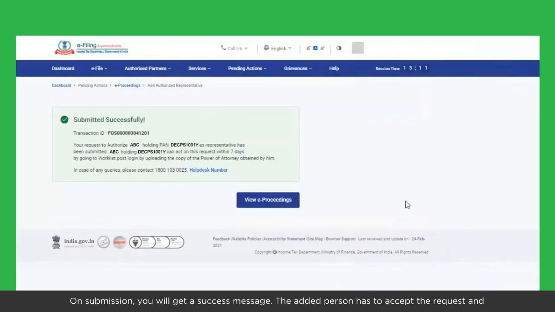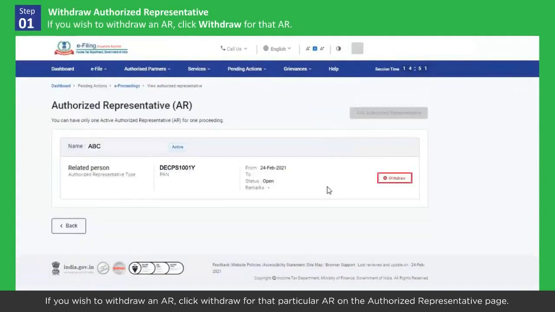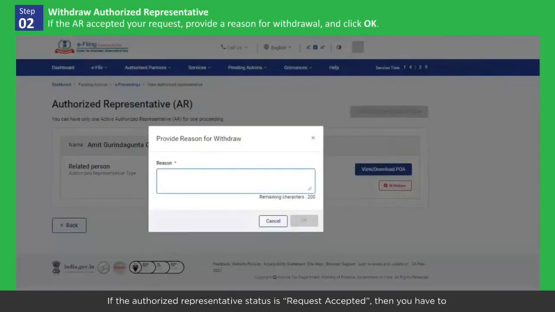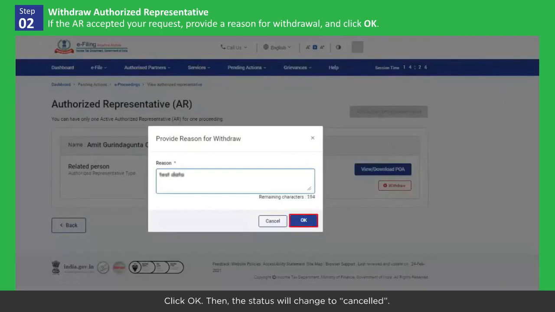On submission, you will get a success message. The added person has to accept the request and upload their power of attorney within 7 days, post login to e-filing. If you wish to withdraw an AR, click Withdraw for that particular AR on the Authorized Representative page. If your request has not been accepted by the AR yet, they will be removed, and the status will change to cancelled. If the authorized representative status is request accepted, then you have to provide the reason for withdrawal before they can be removed. Click OK.